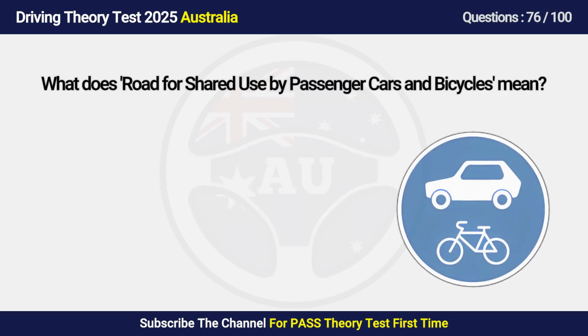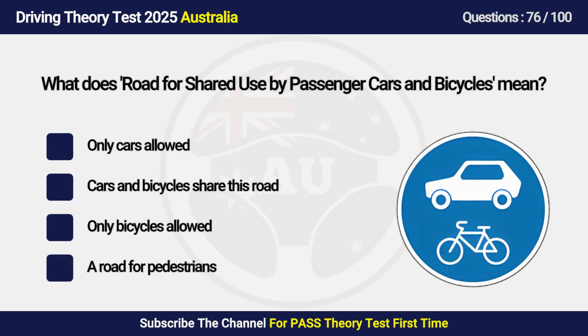Question 76. What does a road for shared use by passenger cars and bicycles mean? A. Only cars allowed. B. Cars and bicycles share this road. C. Only bicycles allowed. D. A road for pedestrians.